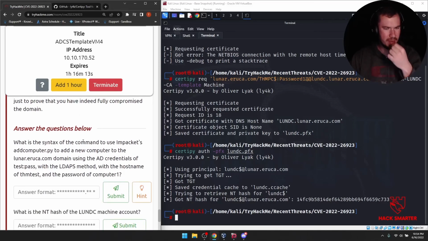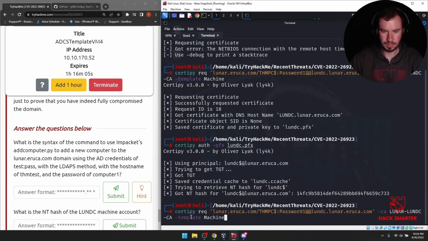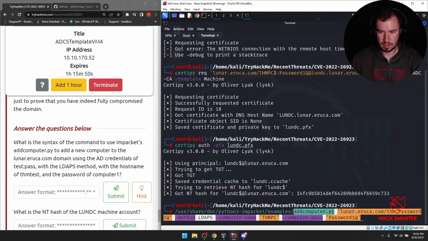What is the syntax of the command to use impacket's addcomputer.py to add a new computer to the Lunar Eureka domain? So it's just asking us those specific things. So let's go back through our command history. Oh, I must have missed it, or it's not here. Here it is. So let's just copy this, starting there.